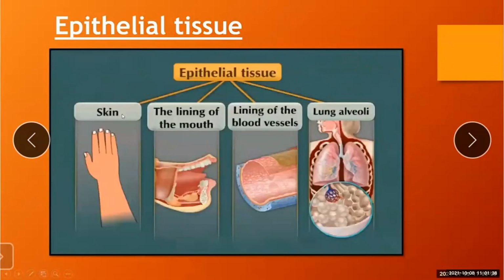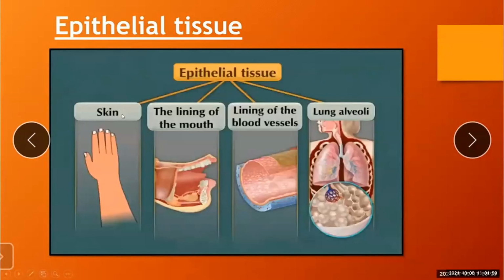Epithelial tissues form the protective coverings in the animal bodies. Epithelial cells are closely packed and form continuous layers, and the materials that enter inside the body have to pass through the epithelial cells initially.